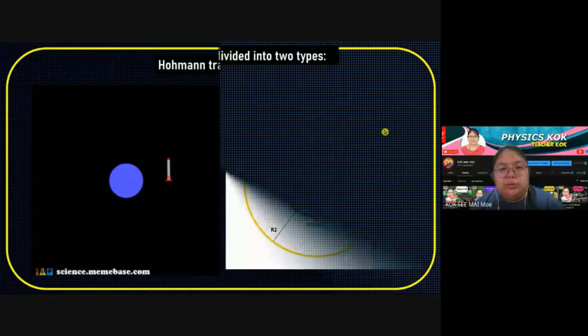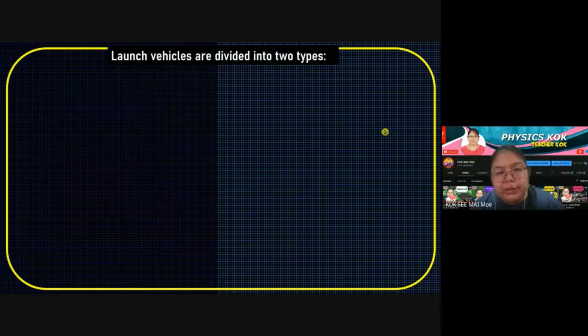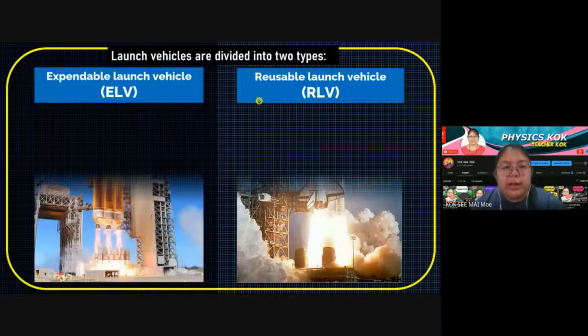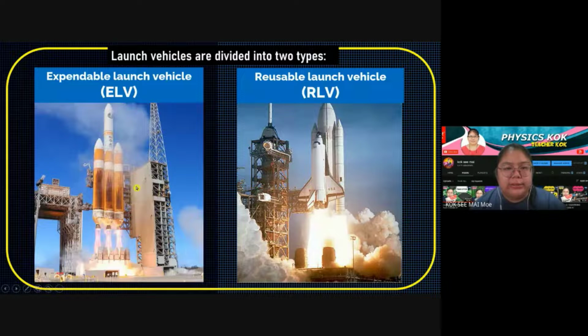Okay, now we go to see the launch vehicle. Who helps to send? Okay, we have two types. First one we call the expendable launch vehicle. Another one is reusable. Expendable is just like the rocket. When it sends, straightforward, it goes there. Then after that, all the rubbish is left in space, if the thing is never used again.